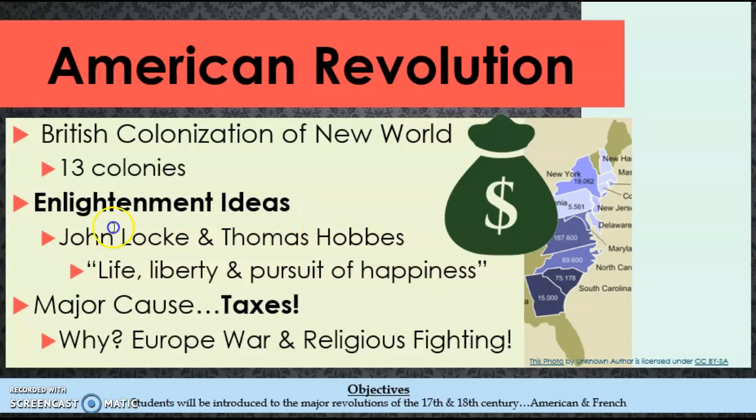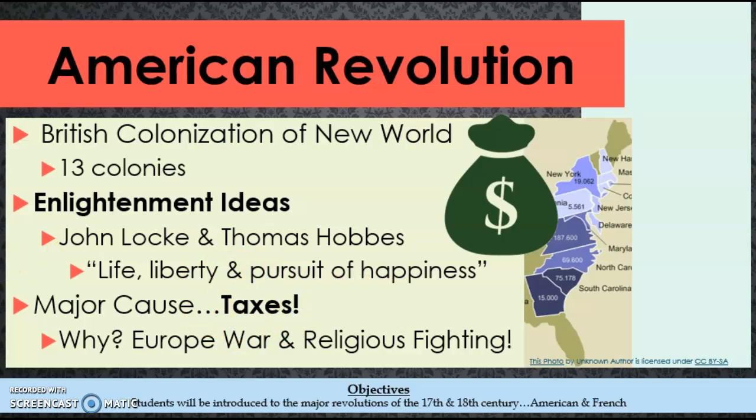Thomas Jefferson would then use these to declare that all men should have the right of life, liberty, and the pursuit of happiness, and that the work of the government should be to protect these rights. This is fundamentally important because, as we talked about in our previous unit, the wars in Europe, specifically the 30-Year War and the Spanish Armada War, as well as some English Civil War, all resulted in a financial collapse in Great Britain. They were out of money. Their coffers were empty. This meant that they needed money, and the fastest way to do that was taxes.